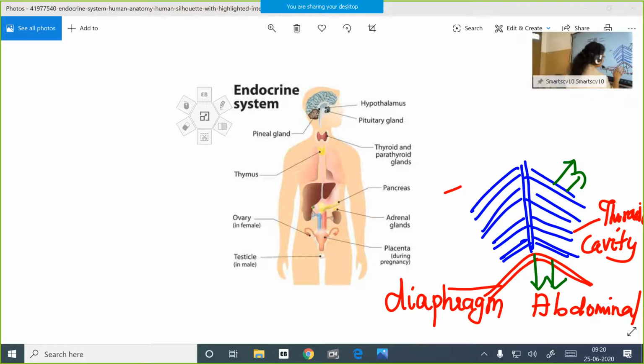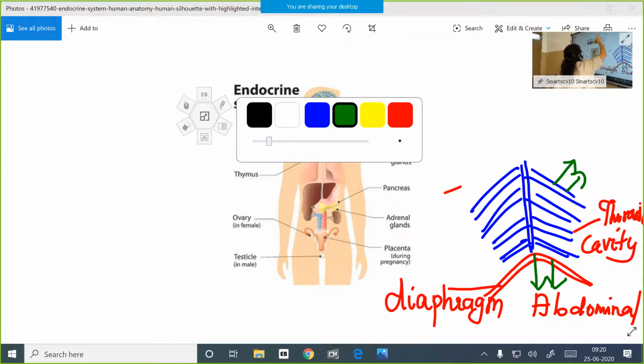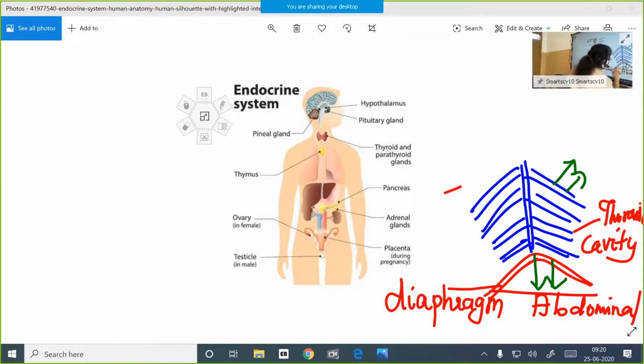As a result, this is the new position of the diaphragm now. The diaphragm will be straight like this. The muscles attached with the diaphragm pull the diaphragm downward so that the diaphragm is straight. And the muscles attached with the ribs also contract. They pull the ribs outward and upward.